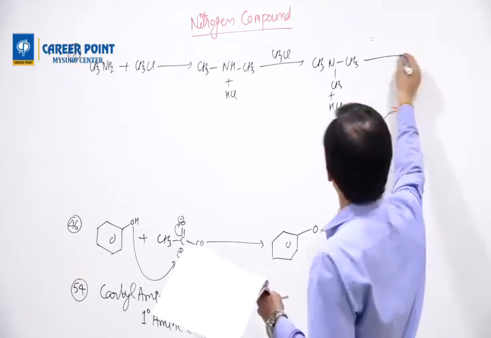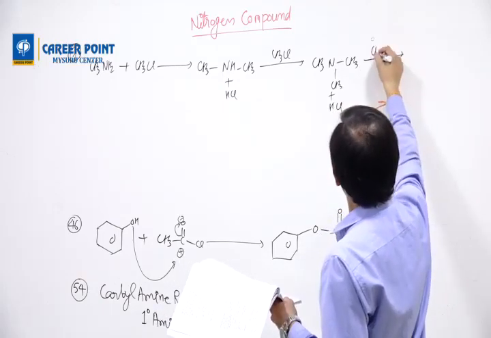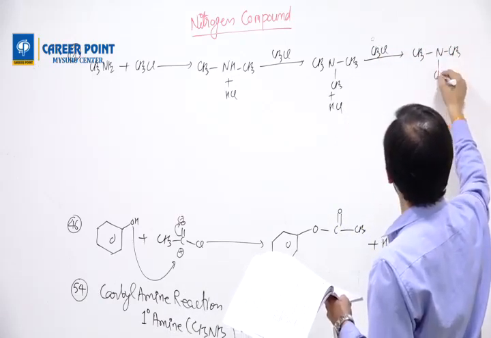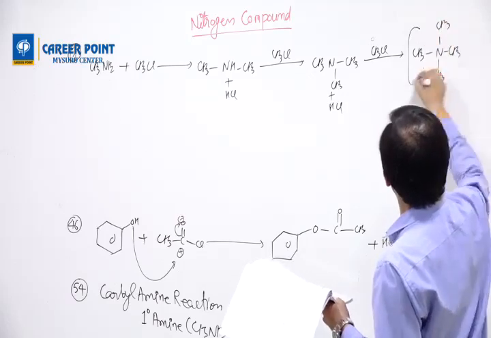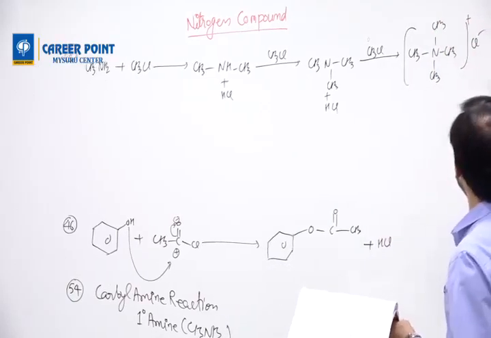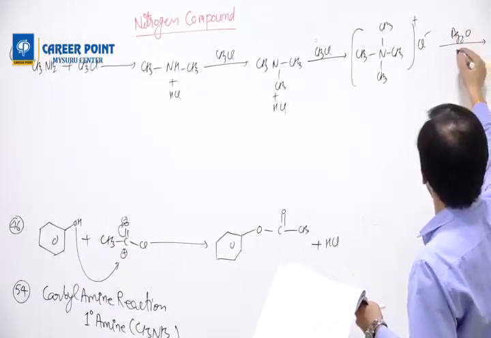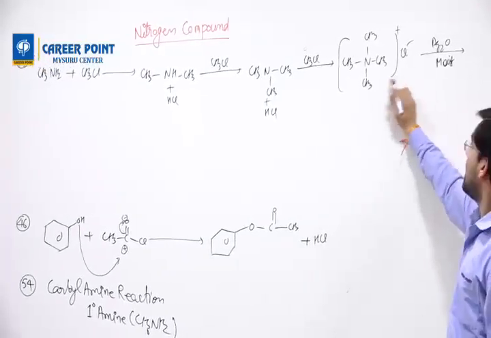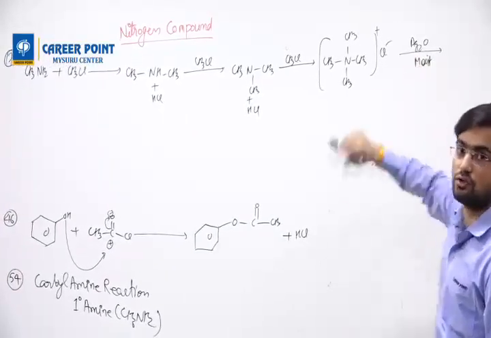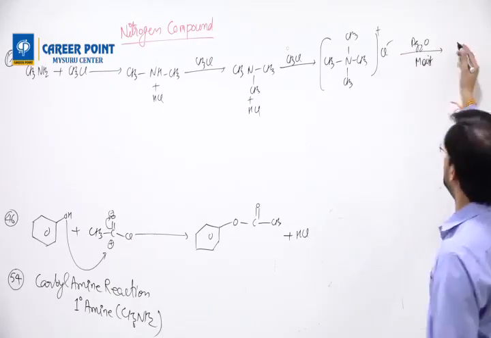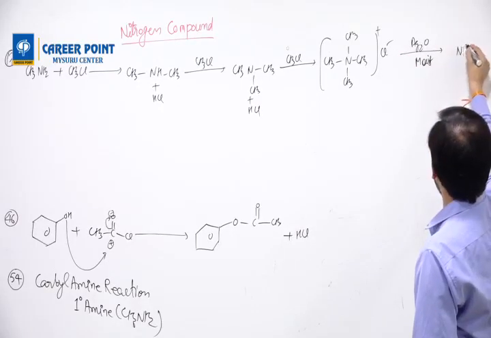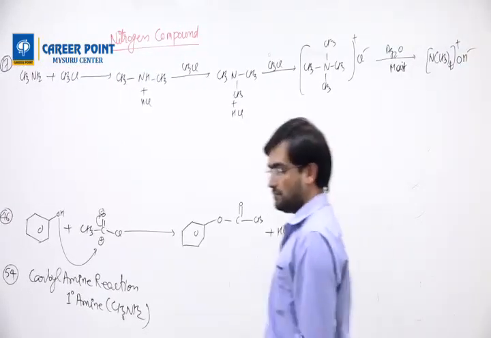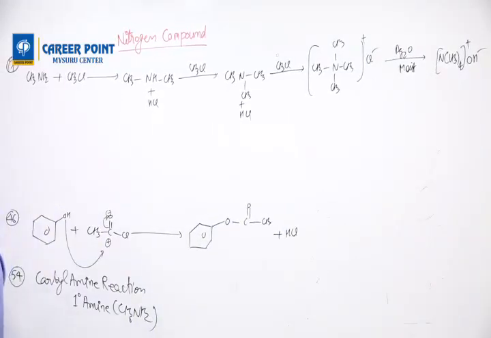One more we can do is CH3Cl, then it forms CH3N(CH3)3 positive and Cl minus. And the next point is they are doing what? Ag2O moist. If you remember, I told you RX plus Ag2O plus water gives rise to ROH. It means this Cl will get replaced by OH. So I can write N(CH3)4 plus and OH minus. This is question number 17.